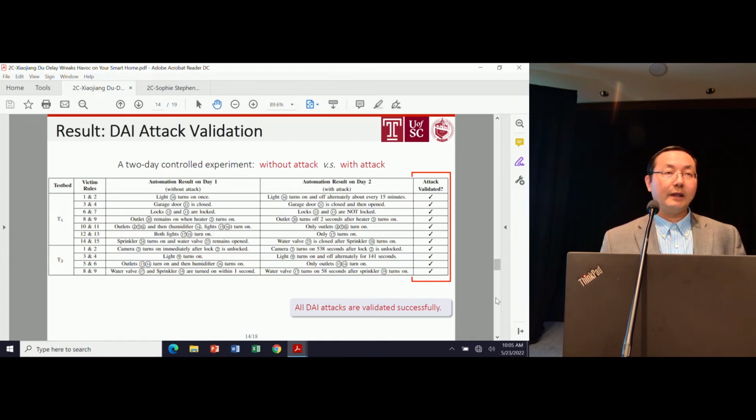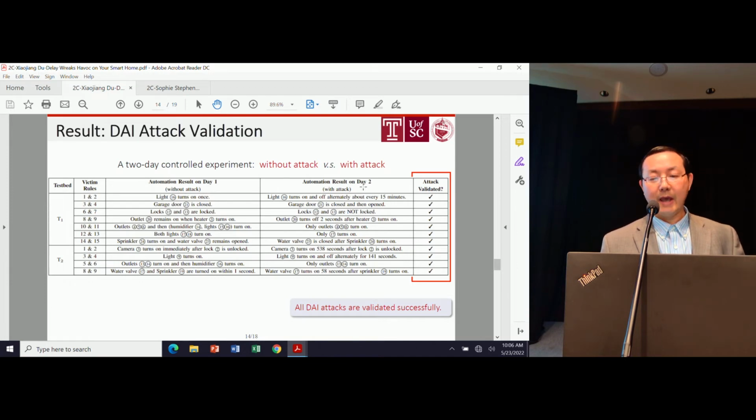We validated all 7 categories of DAI attack in our testbeds. In one experiment, there is no attack and everything runs normally: the lock is supposed to be locked, and it got locked. The garage door got closed.